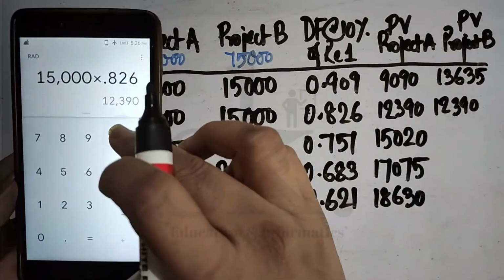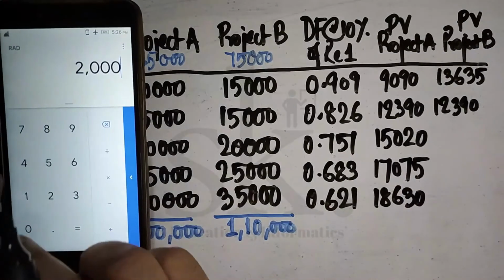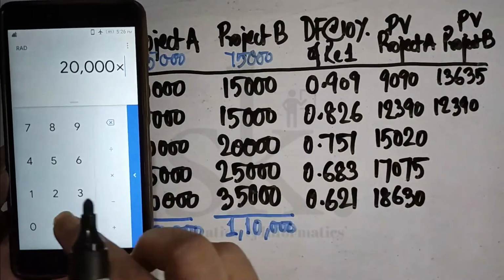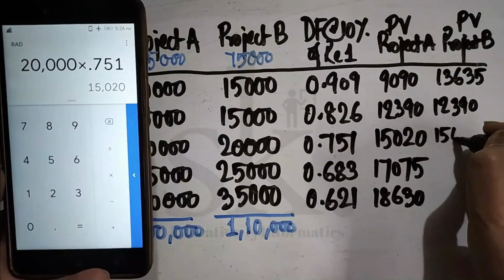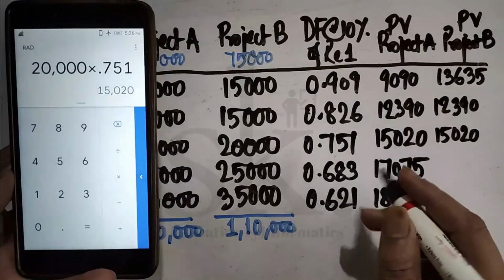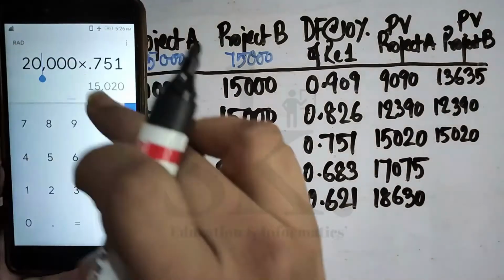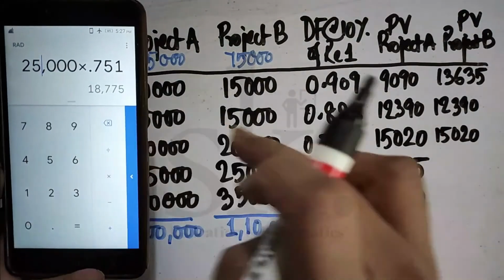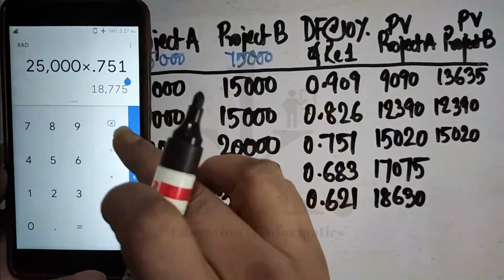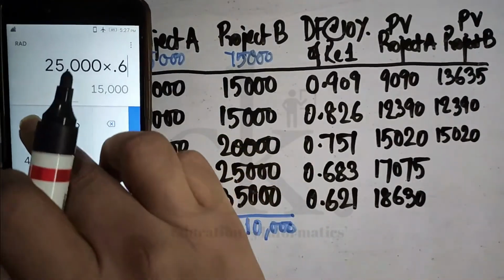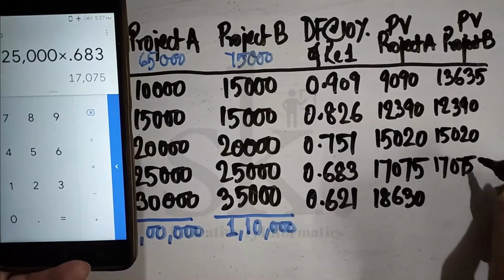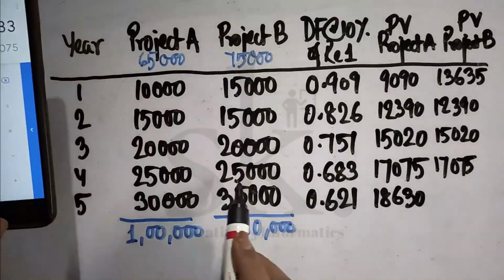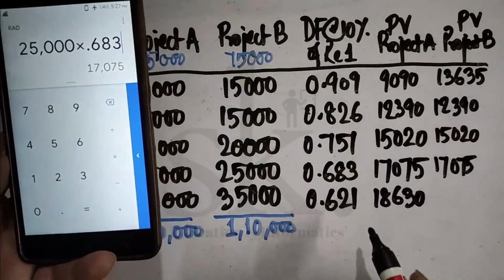For the third year, it is 20,000 into 0.751, it's coming 15,020. For the next year, it's 25,000 multiplied by 0.683, it's coming 17,075. Because we have more or less kept the amount same, such that we can compare it properly.